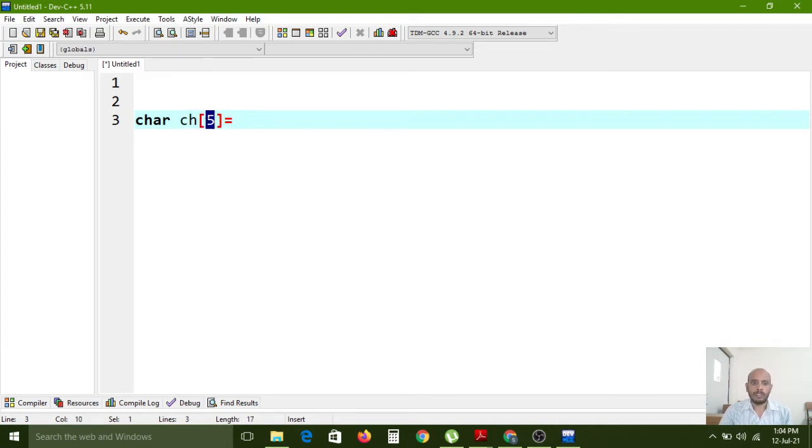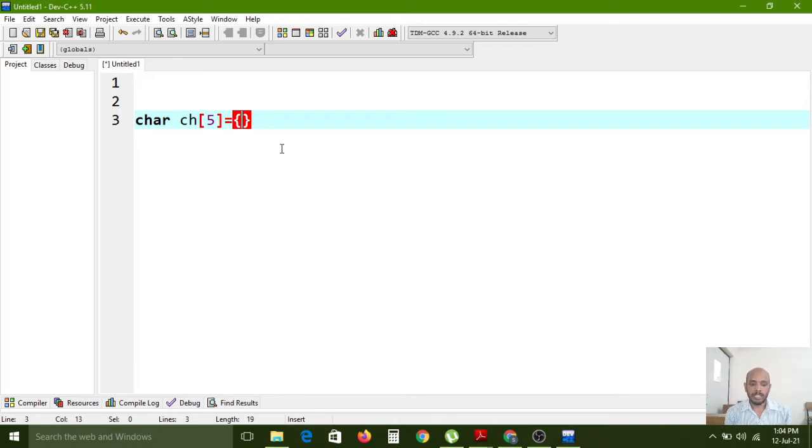5 is the size. The character array size is 5. If you give 5 between the brackets along with the ch variable, this ch variable can store only 5 elements, and those 5 elements must also be of character data type. Same data type values it can store. Like that, if you want to create a number array, you can use int, float, or double. You can create an array using any one data type, either a predefined primitive data type or a user defined data type. It depends on our requirement in the project.